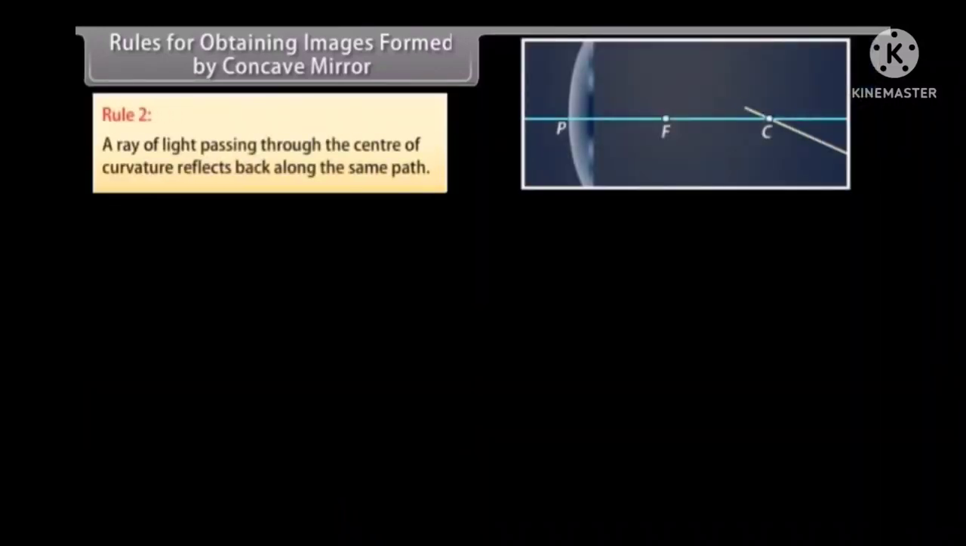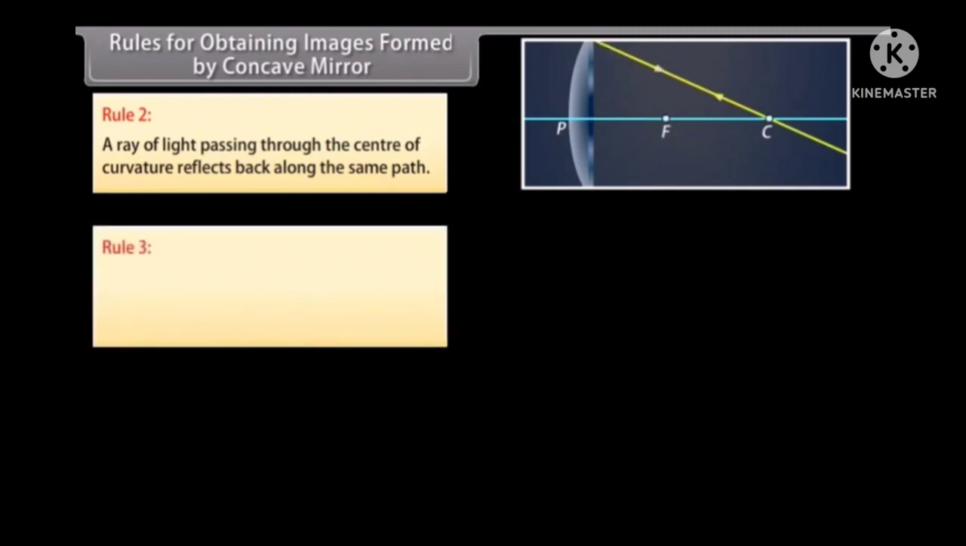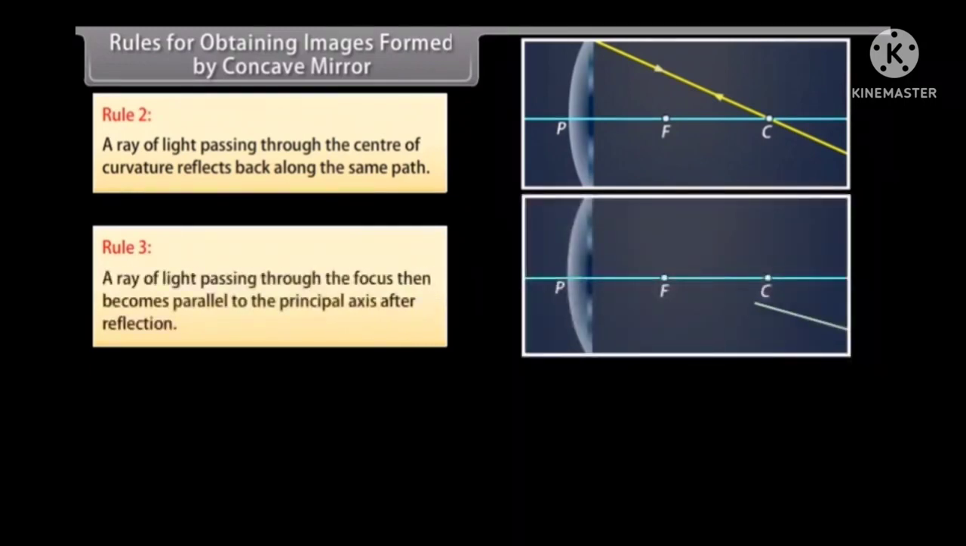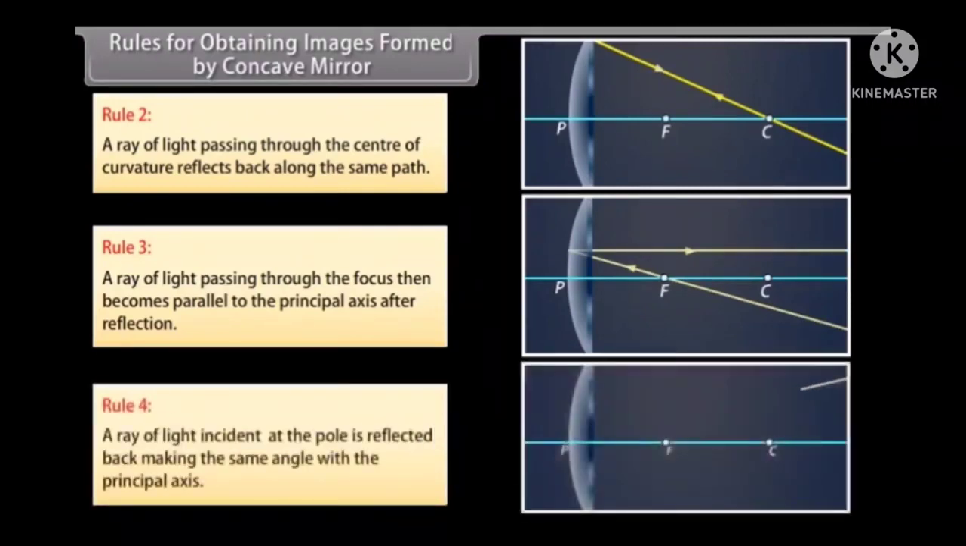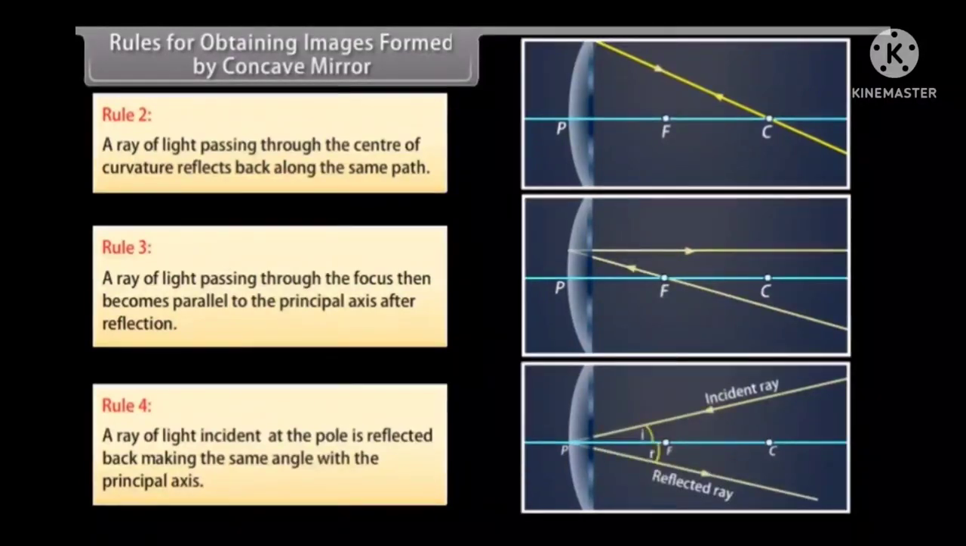Rule 2: a ray of light passing through the center of curvature reflects back along the same path. Rule 3: a ray of light passing through the focus becomes parallel to the principal axis after reflection. Rule 4: a ray of light incident at the pole is reflected back, making the same angle with the principal axis.